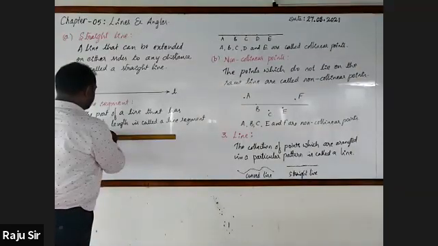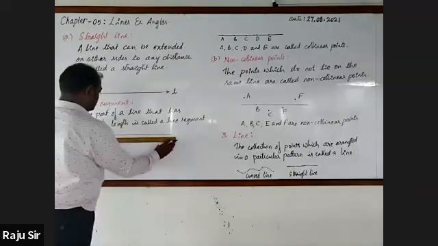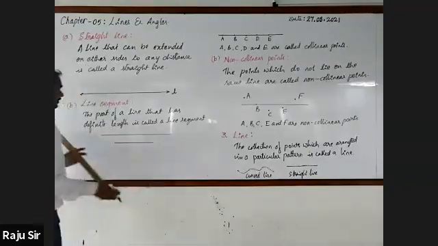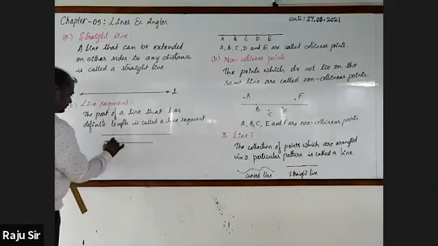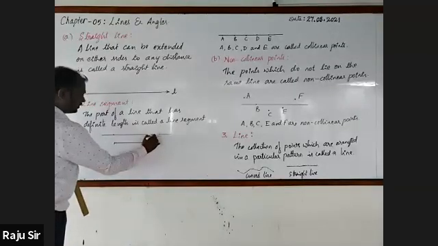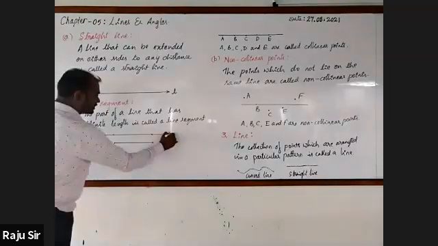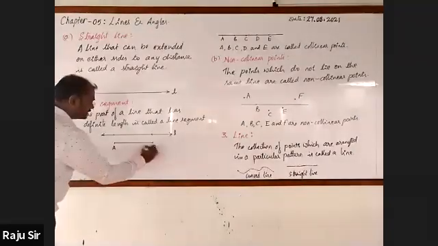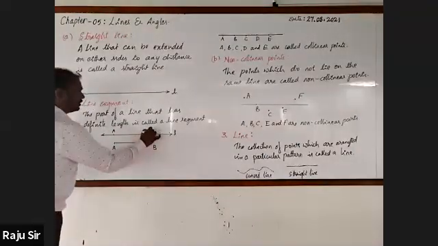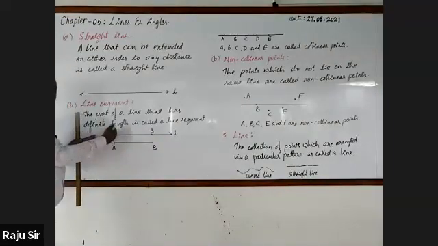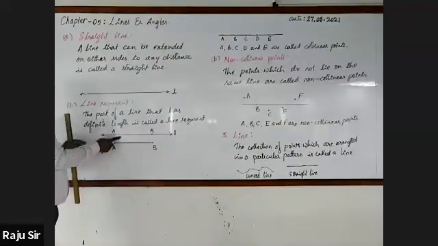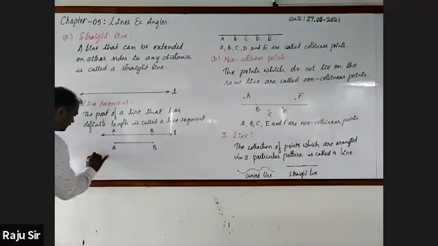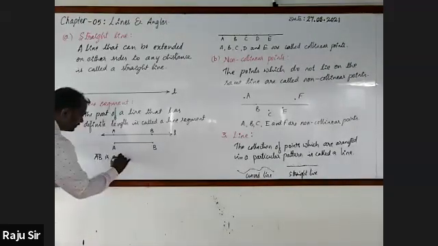Let me draw a straight line. The part will be taken. This is a straight line L. Here AB is the line segment. To show that we have taken a part of it, I have drawn this. Here I'll write AB is a line segment.